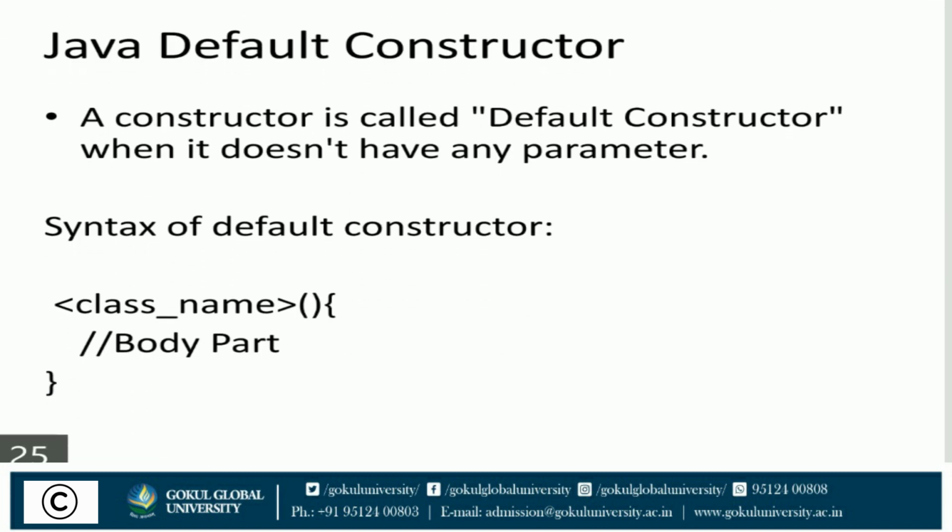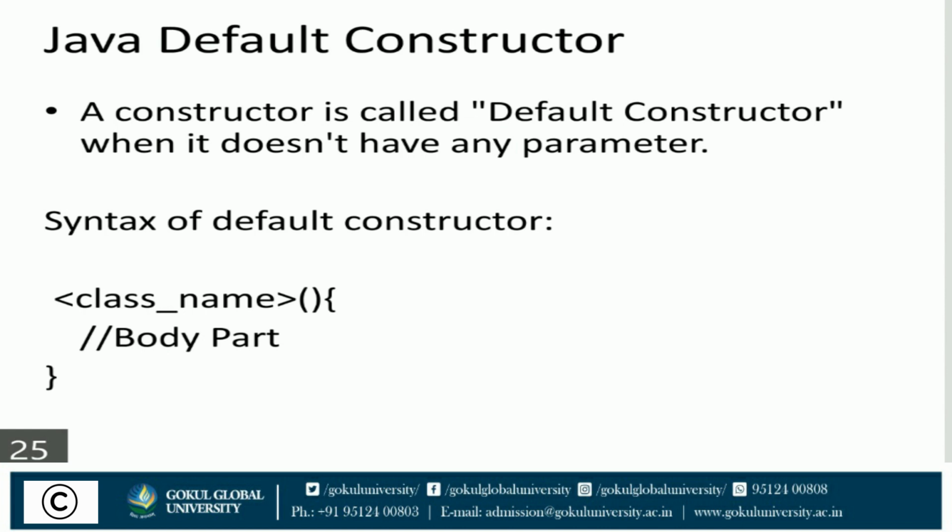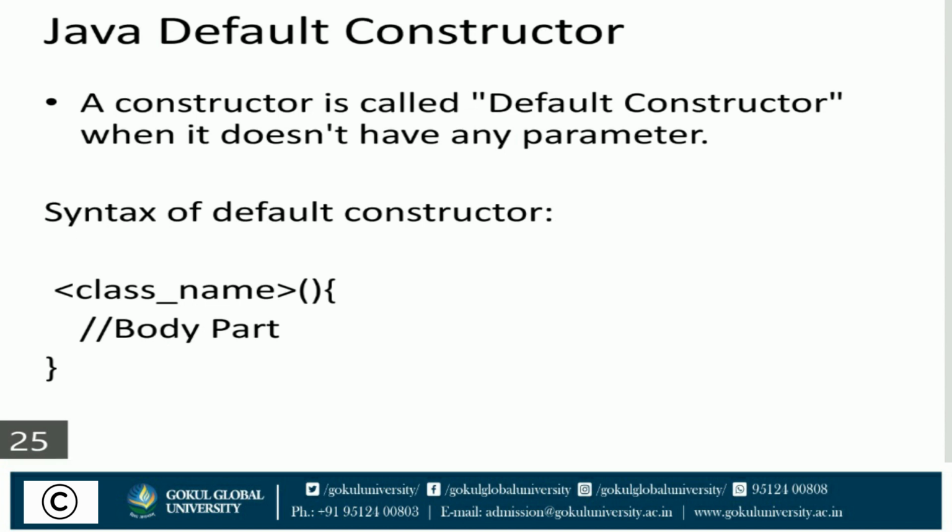Number one, Java default constructor. A constructor is called a default constructor when it doesn't have any parameters. Syntax of default constructor: you can see that there is only the class name, then blank parentheses, with the help of a body part. There is no parameter used in the parentheses. It means it is a default constructor.